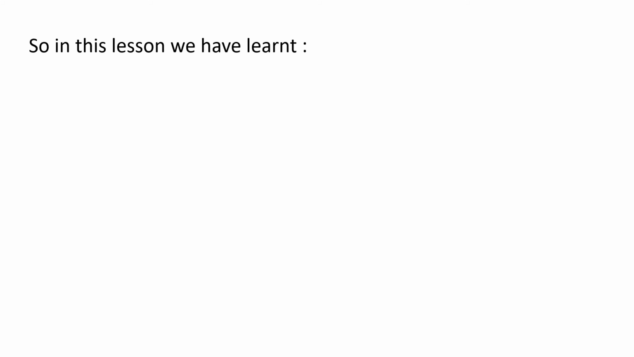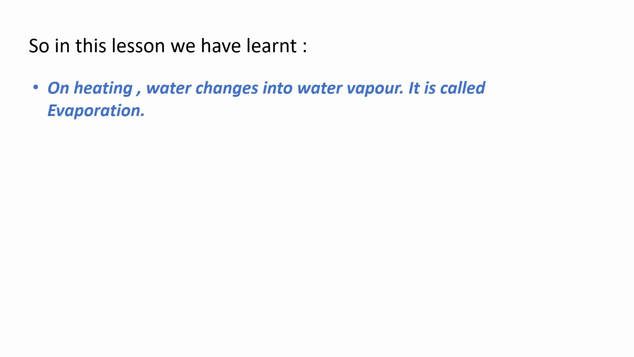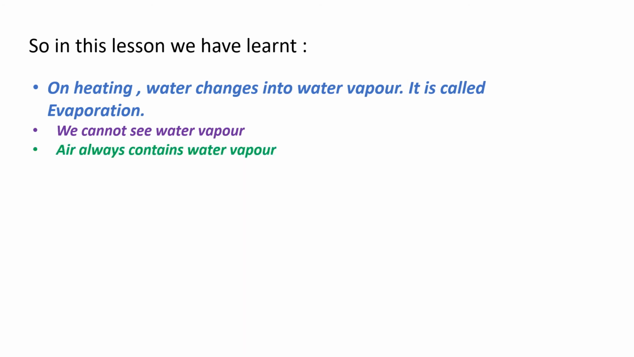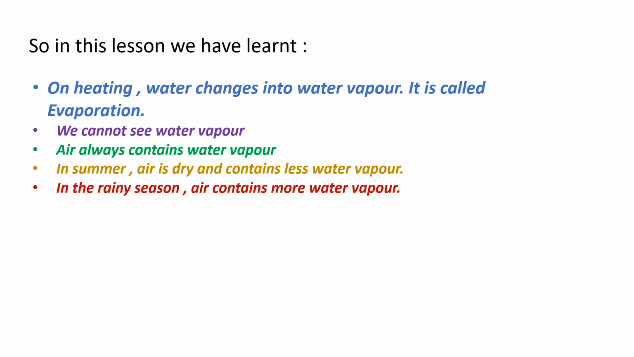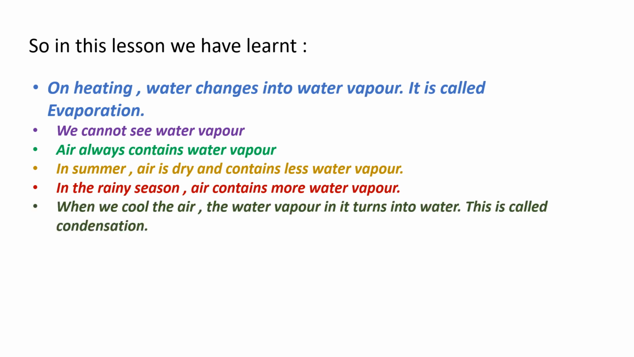So in this lesson we have learned that on heating, water changes into water vapor and it is called evaporation. We cannot see water vapor. Air always contains water vapor. In summer, air is dry and contains less water vapor. In the rainy season, air contains more water vapor. When we cool the air, the water vapor in it turns into water. This is called condensation.